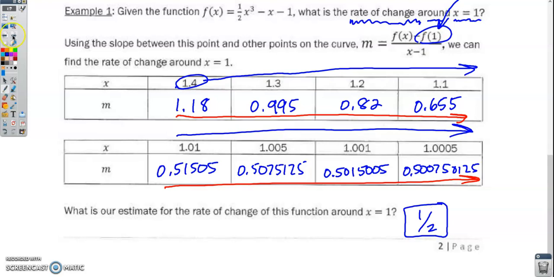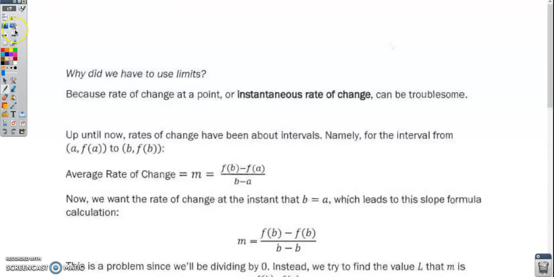All right, let's keep rolling here. Why did we have to use limits? Well, I mentioned at the beginning that we're used to finding rates of change through 2 points, by finding the slope. And since the rate of change at a point, also known as the instantaneous rate of change, is being found at 1 point instead of 2, that can be a little troublesome. It says here, up until now we've used the average rate of change, which you see right here. Slope is f of b minus f of a all over b minus a.